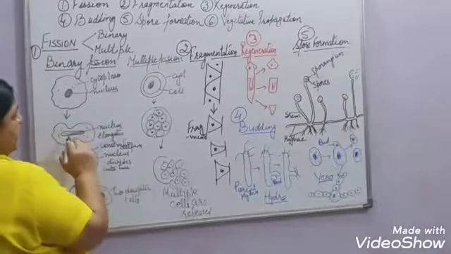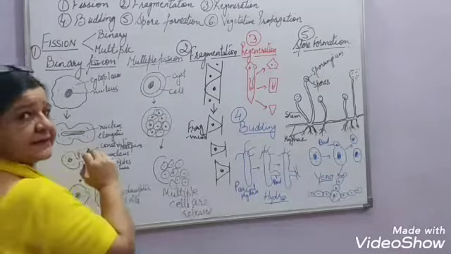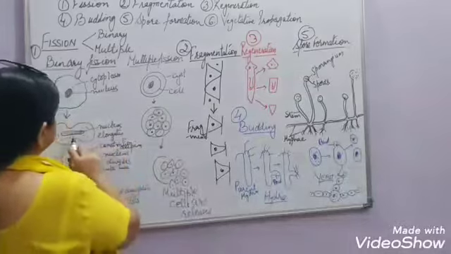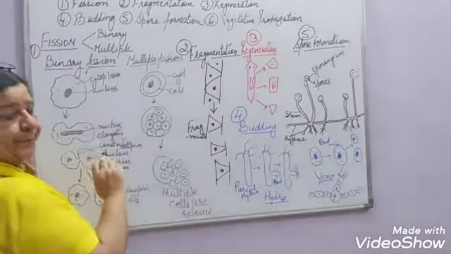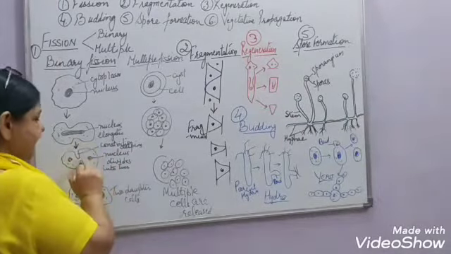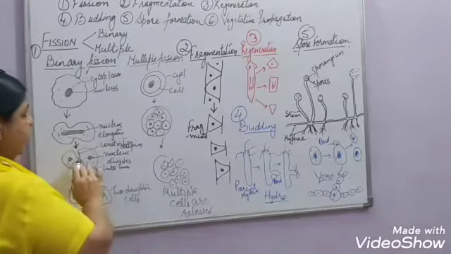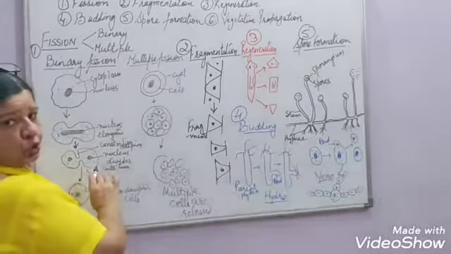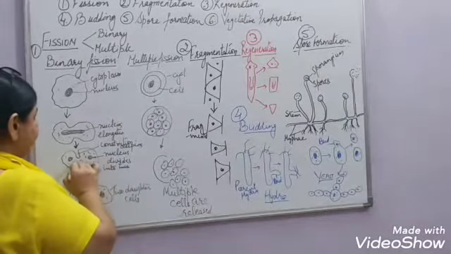Now what happens, a constriction starts appearing in the center and the nucleus also starts elongating. Then this constriction goes on deepening and the nucleus ultimately divides into 2 parts and the cytoplasm also starts dividing.